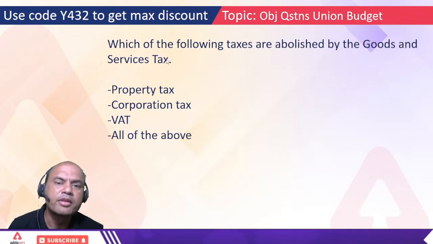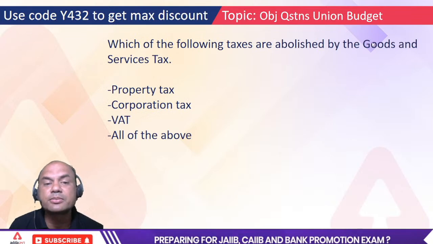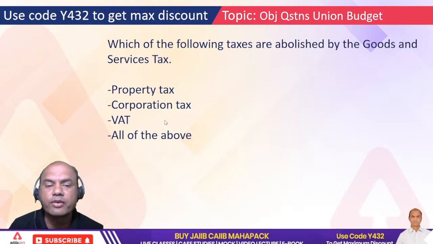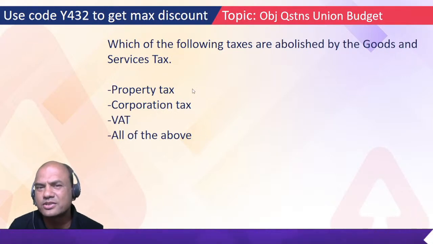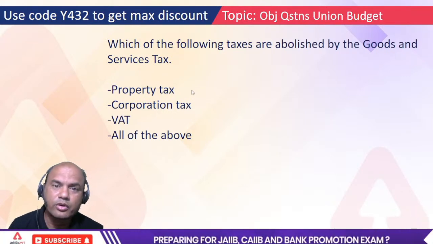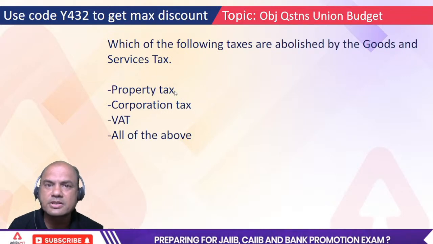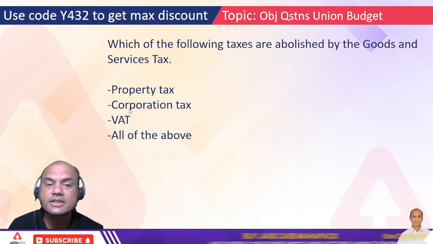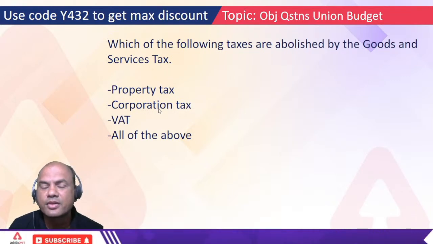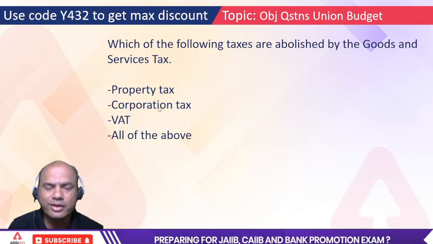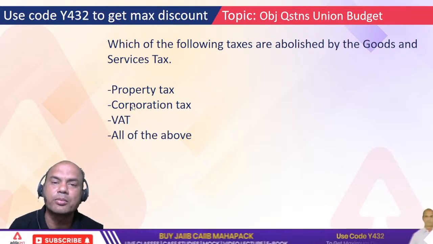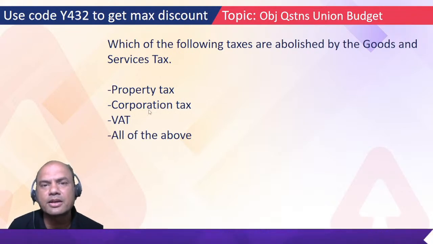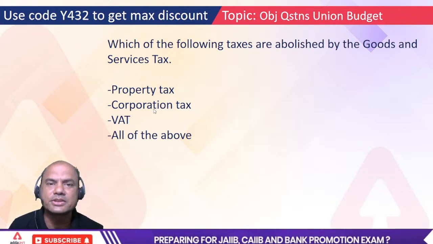Which of the following taxes are abolished by GST? Which taxes are gone now? Property, corporation, VAT, all of the above. Property tax is gone? Don't you pay property tax to your municipal corporation? You pay it. Corporation tax, yes, that is also there. Corporation means not the municipal corporation. Corporation means company. So that company still has to pay the tax, right? It's roughly 25% it has been brought down to.